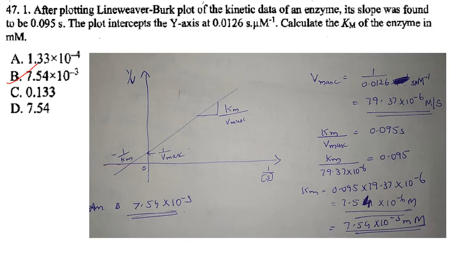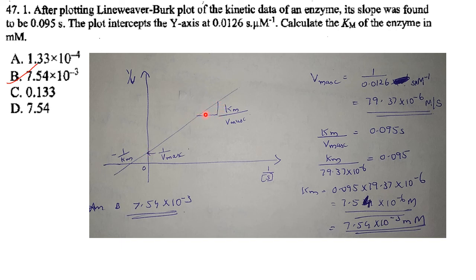Now next one. After plotting a Lineweaver-Burk plot of the kinetic data of an enzyme, its slope was found to be 0.095. The plot intercepts the y-axis at this value. Calculate the Km of the enzyme. So this is the Lineweaver-Burk plot, 1 by V versus 1 by concentration of S. The x-intercept is minus 1 by Km, the y-intercept is 1 by Vmax, and Km by Vmax is your slope.